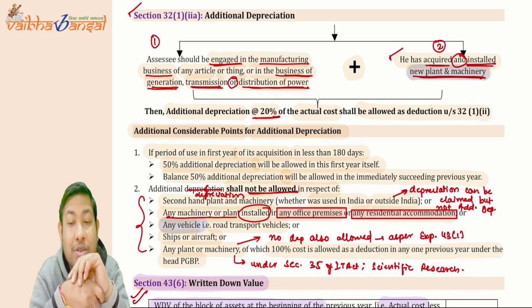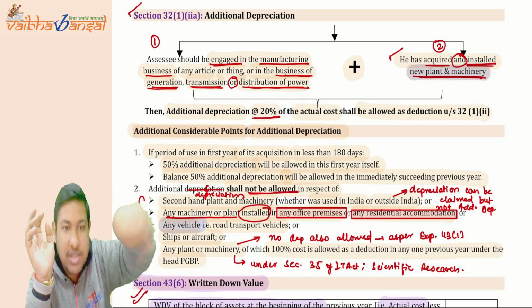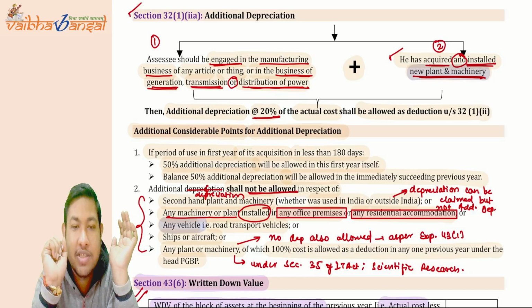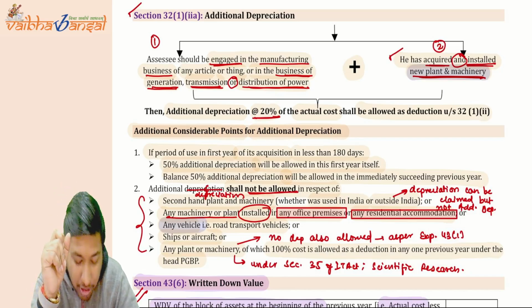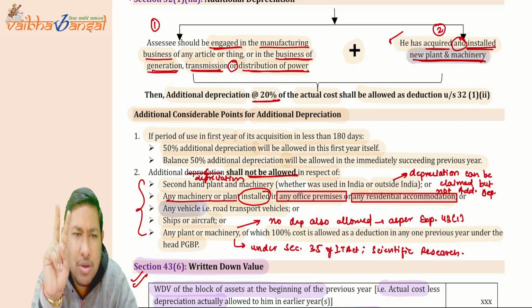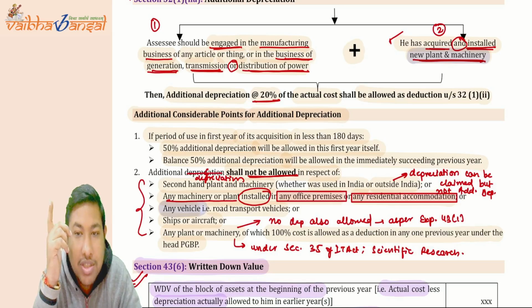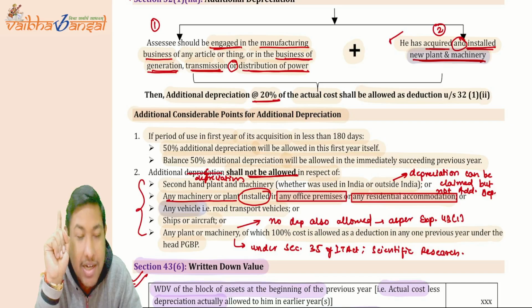No depreciation is allowed here as per section 43(1). I have said that as per section 43(1), the actual cost is zero for those things. So depreciation is not allowed for section 35 only, I am talking about. Now, before that, do you remember there are two conditions which are the same as additional depreciation in section 33AB, for tea, rubber, coffee? Any machinery or plant installed in any office or residential accommodation and any plant for which 100% deduction was taken. The same points were there in 33AB as well.